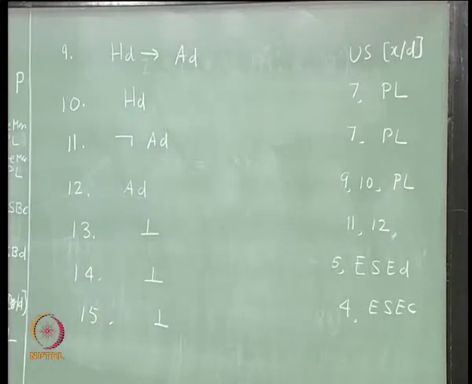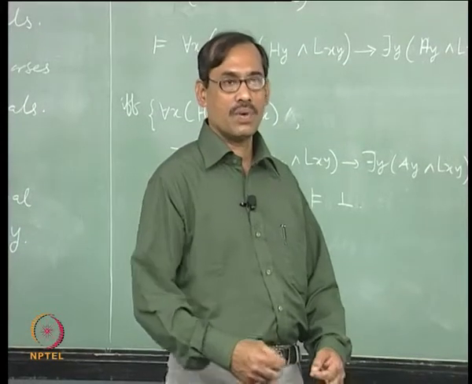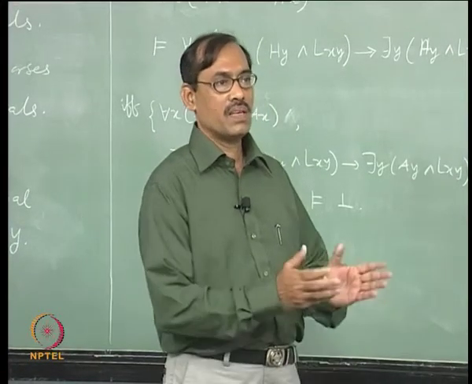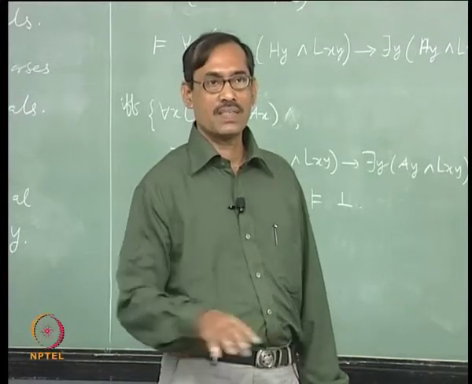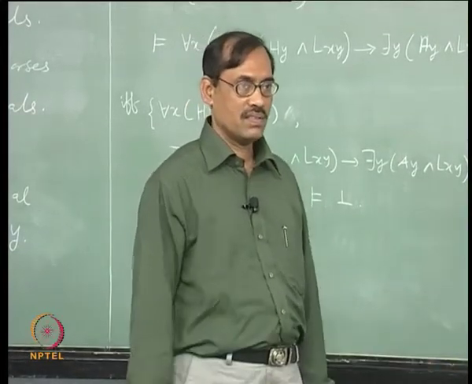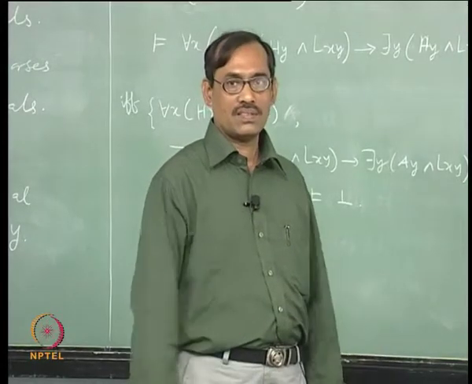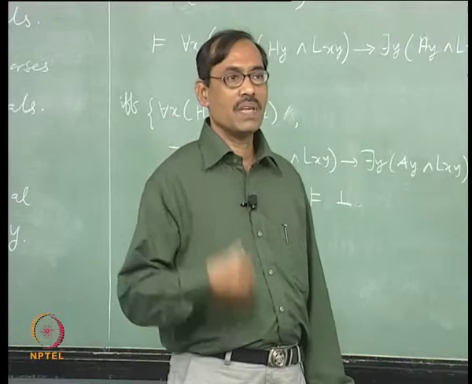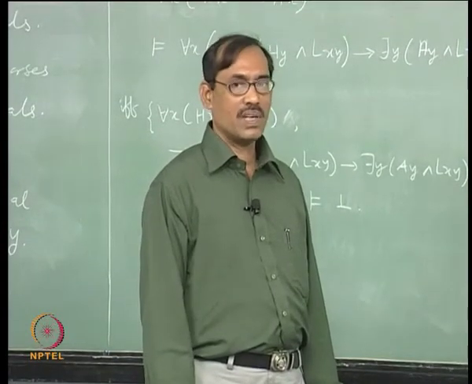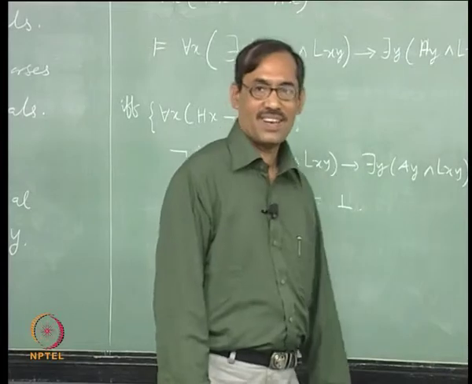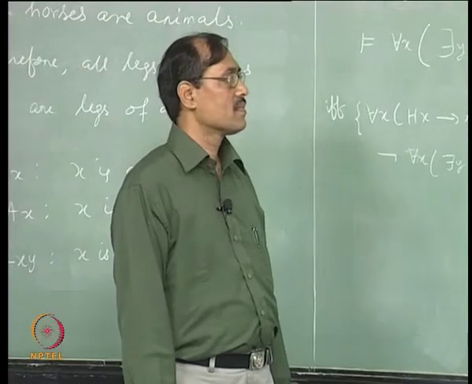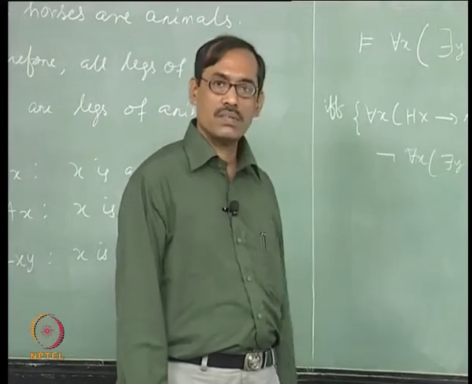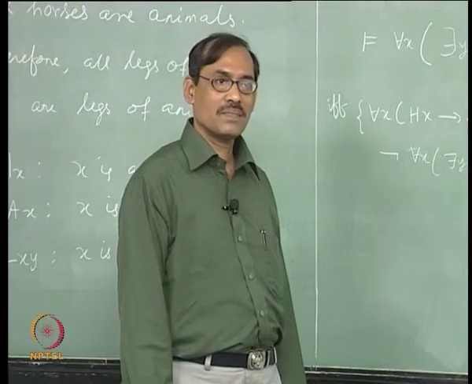So this could not be shown by Aristotelian logic, because in Aristotelian logic it is like all 4 types of sentences, they are having only monadic predicates, unary predicates, Px implies Mx or Px and Mx with for all or there is, right, and nots used somewhere, but this is having a binary predicate Lxy. So that is why the famous example of De Morgan. It could not be done by Aristotelian logic, we need first order logic. Is it clear?